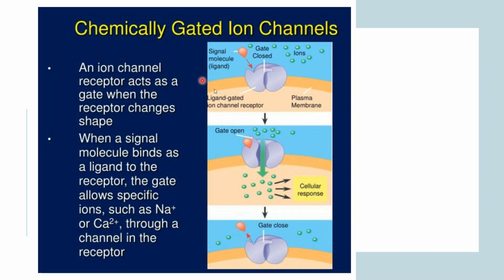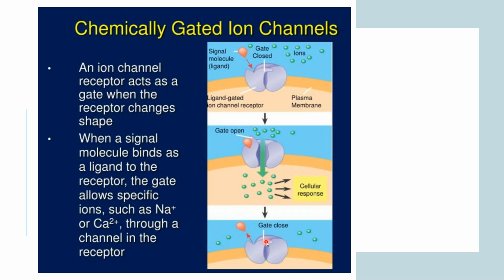Here, as soon as this small molecule binds to that ion gated channel, there is a cavity present in the channel. It will allow your sodium and calcium ions to pass through the cell membrane through the opening of the gate of the channel, and as soon as they have passed, the signal molecule will get detached, and then your gate is closed. So this is how your sodium and calcium will pass through your cell membranes.